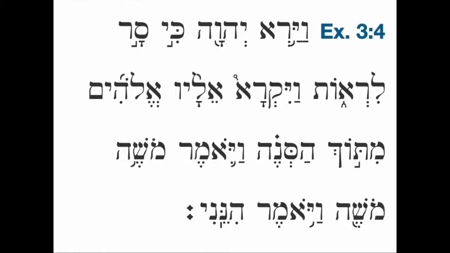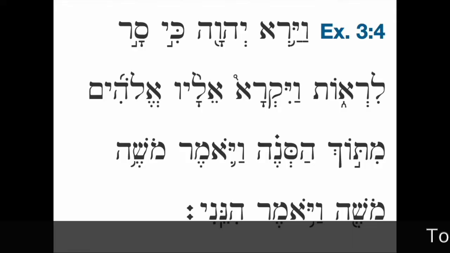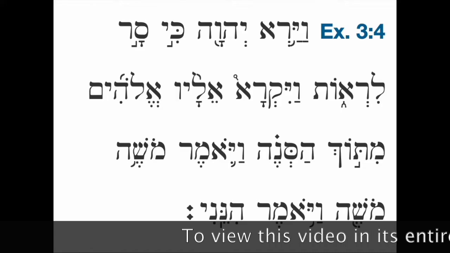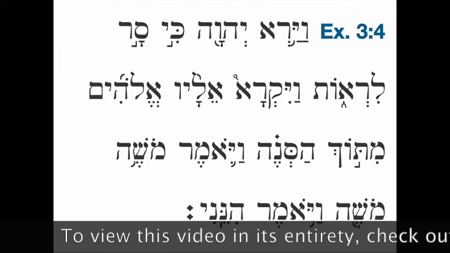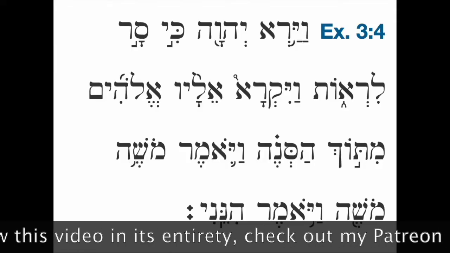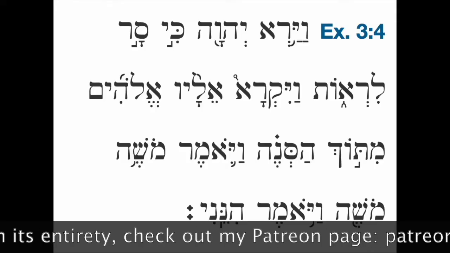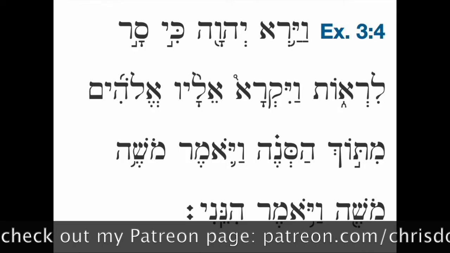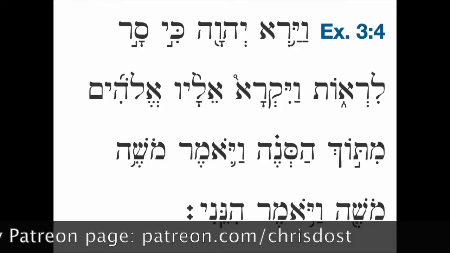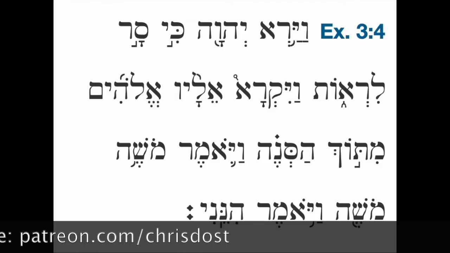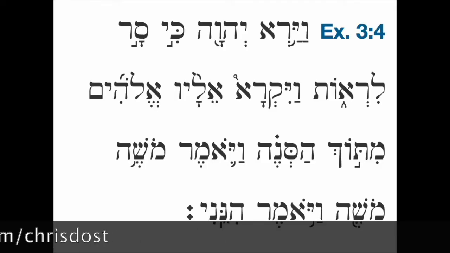Okay, so Exodus 3:4 reads, Vayar Adonai ki sar lirot, vayikra elav Elohim mitoch hasneh, vayomer, Moshe Moshe, vayomer, hineni. Let's read it slower now. Vayar Adonai ki sar lirot, vayikra elav Elohim mitoch hasneh, vayomer Moshe Moshe, vayomer hineni. And one more time fast.